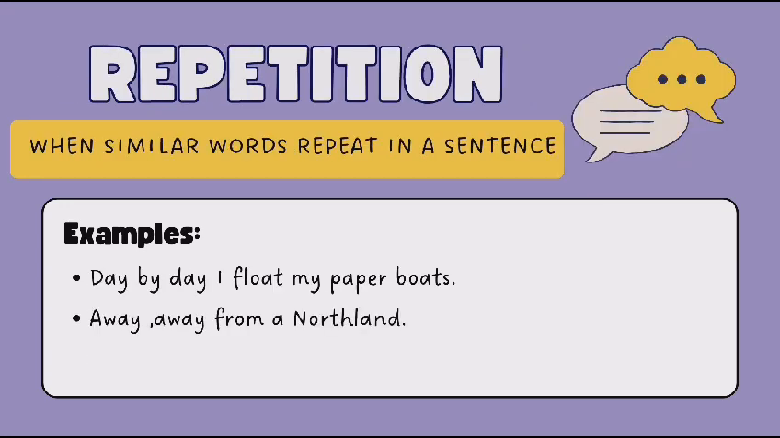Another poetic device which we use in a poem is repetition. It is used when similar words repeat in a sentence. For example, day by day I float my paper boats. Here, the word day is used again in a sentence, which is known as repetition. The second one is away, away from a northland. The word away is used again in a sentence.